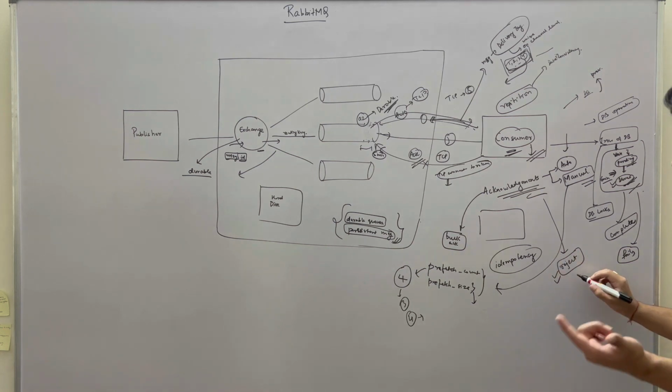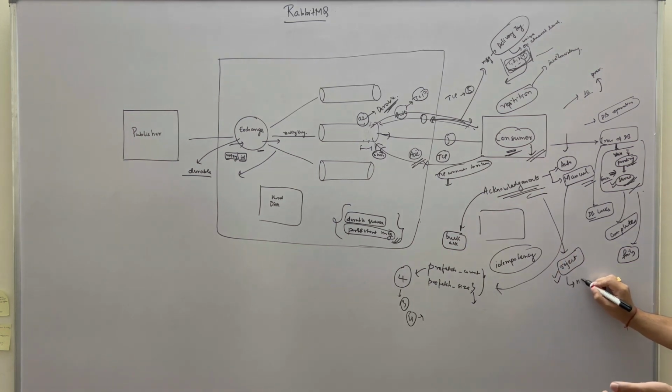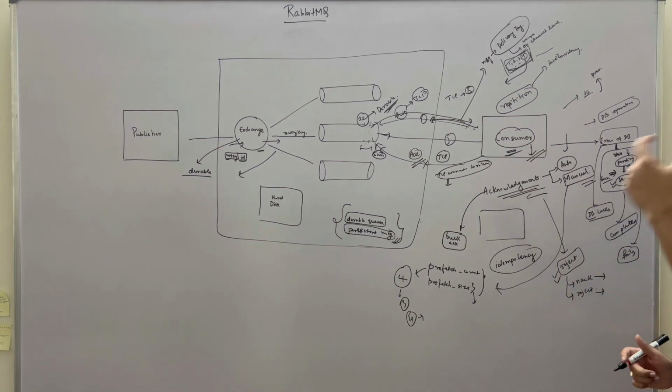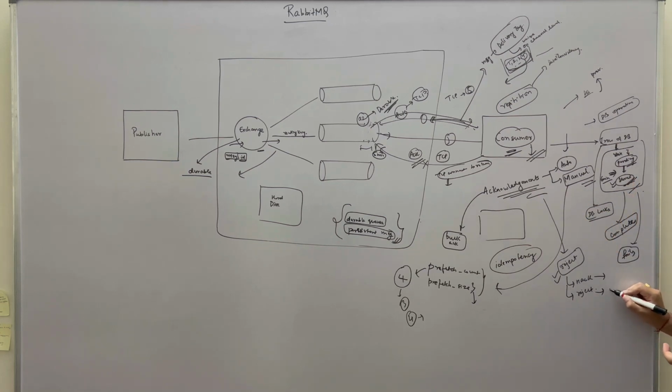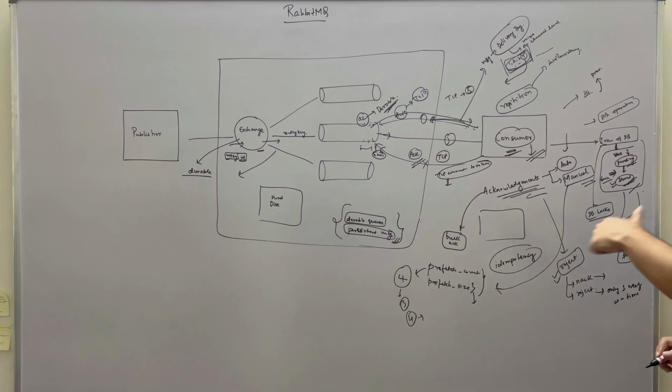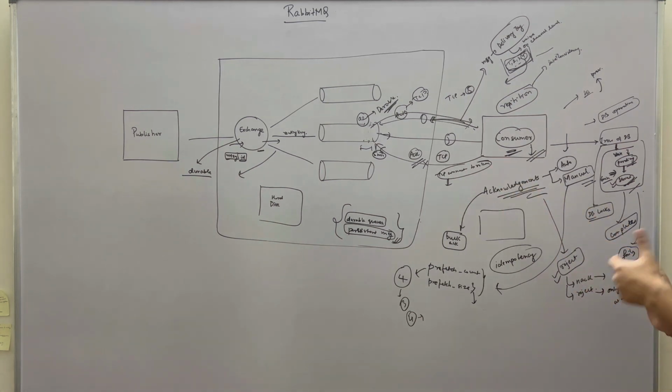So for rejecting the message also, there are 2 options. One is NACK, like non-acknowledgement, and another is reject. But both are different. Reject can only reject one message at a time, so it will reject the messages one by one. But NACK can do the rejection of messages in bulk. Like we were doing the acknowledgement in bulk, NACK was introduced so that we can reject the messages in bulk.